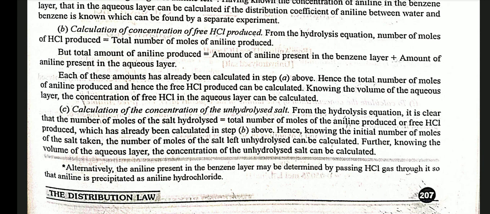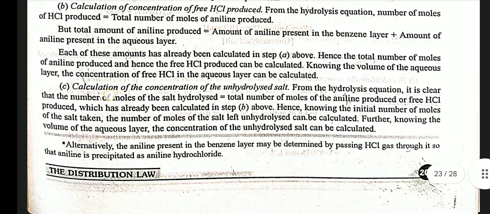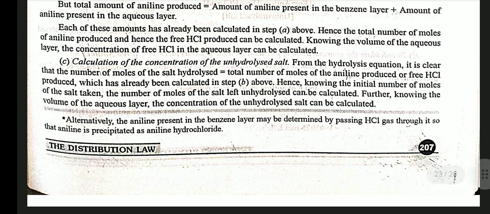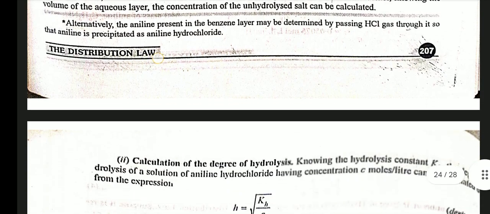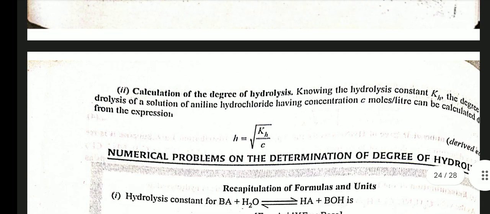Further, knowing the volume of aqueous layer, the concentration of unhydrolyzed salt can be calculated. Alternatively, the aniline present in benzene layer may be determined by passing HCl gas through it, so that aniline is precipitated as aniline hydrochloride.